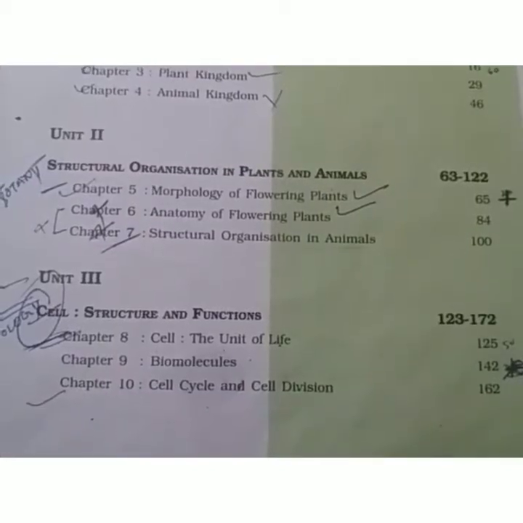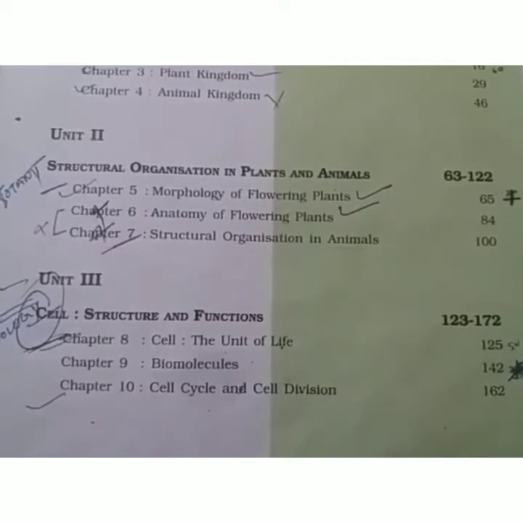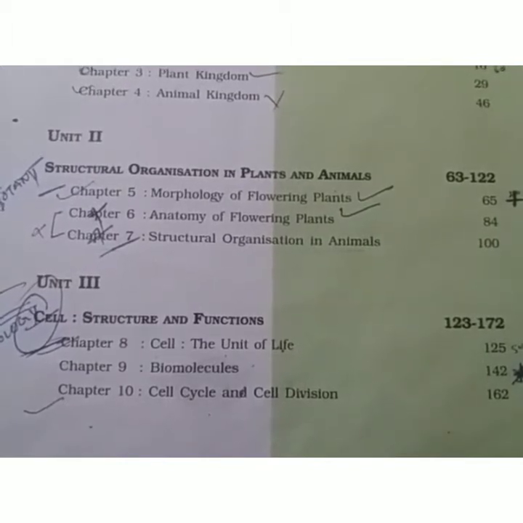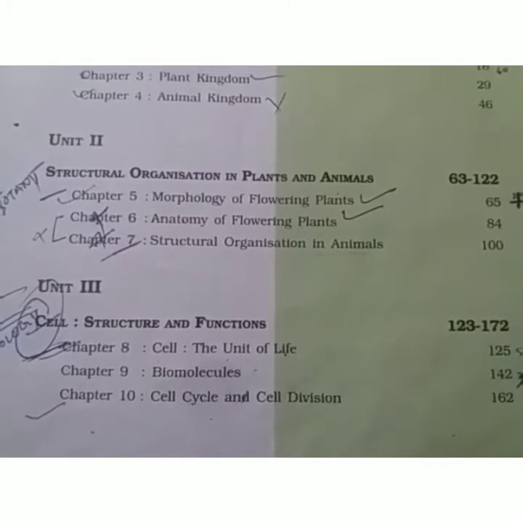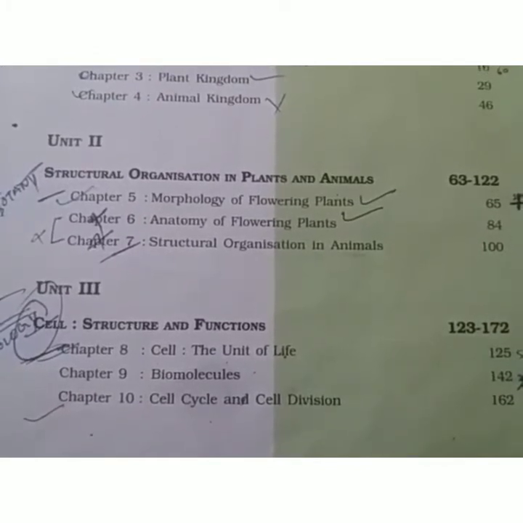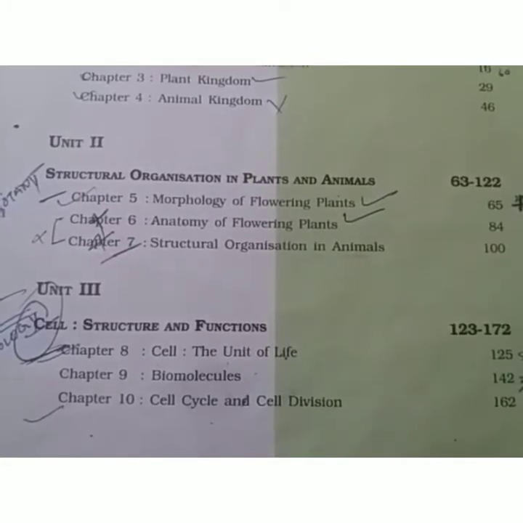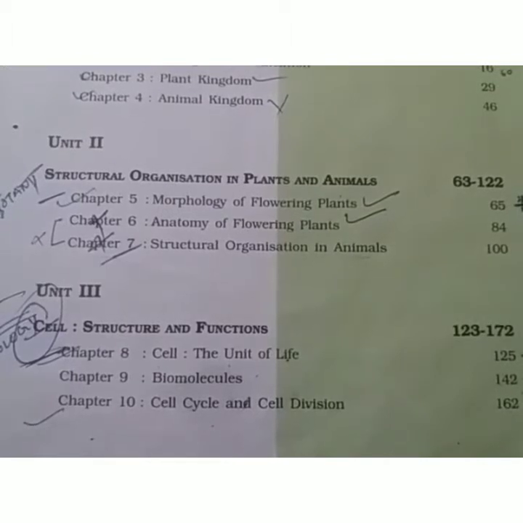Now we have unit second. It is the structural organization in plants and animals, in which we will discuss the structure, morphology, anatomy and histology of plants and animals. As you know, the last division of the kingdom Plantae is angiosperms, which are known as flowering plants.